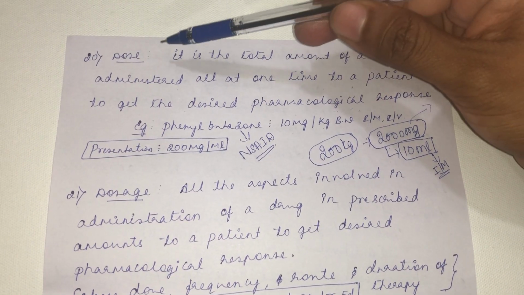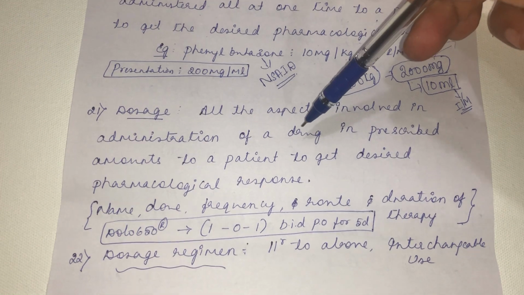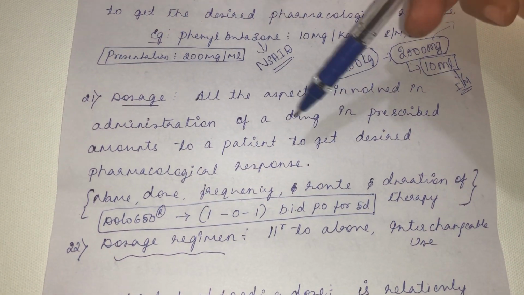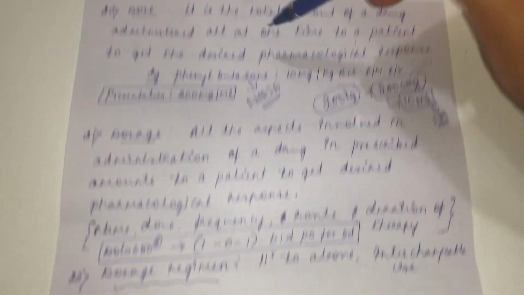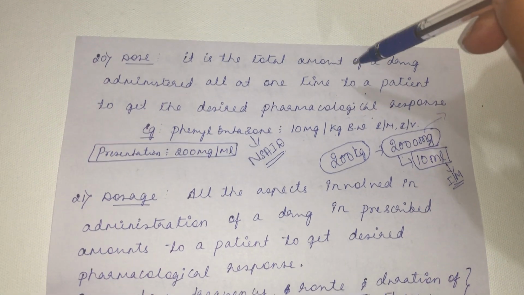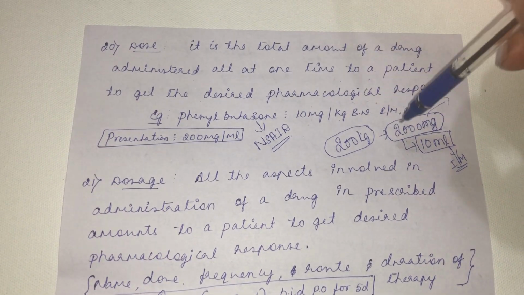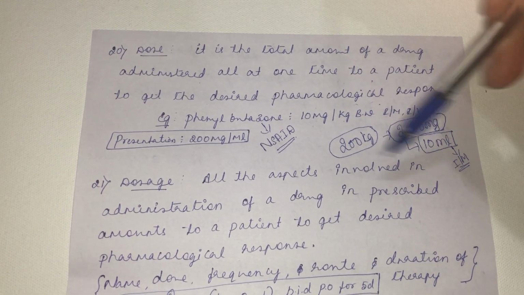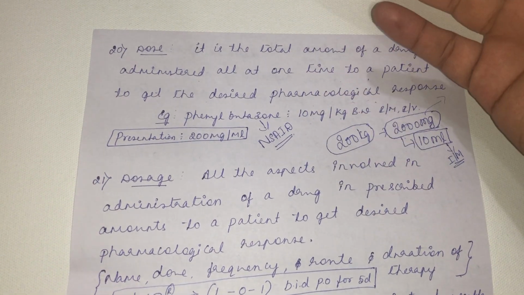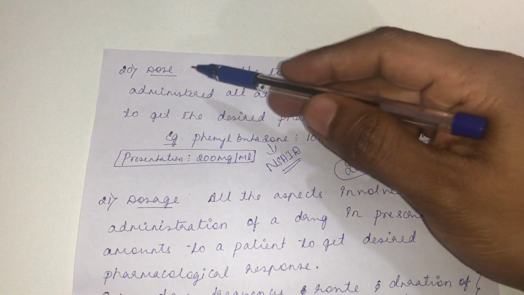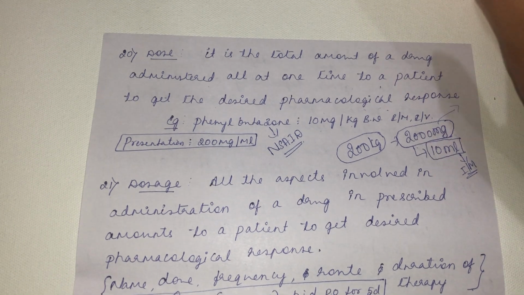It is the meaning of dose. So what is the dosage? Dosage is different from dose. Dose only tells you about the amount of a drug. It is not bothered whether you are giving it through IM, IV, or how long you are giving, or the frequency. It doesn't tell you. It will tell you only the amount of a drug that has to be administered.